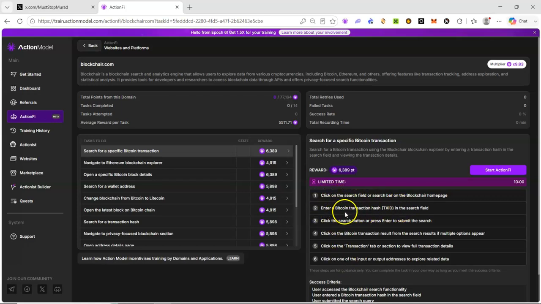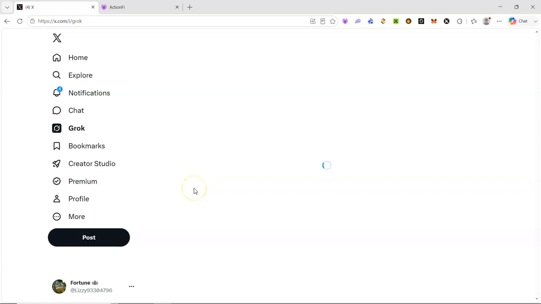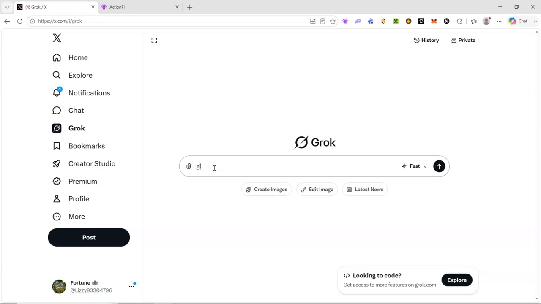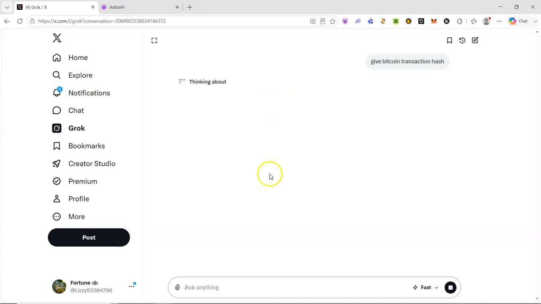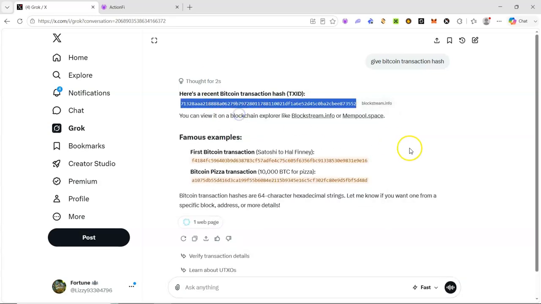Click on the search button. There is no transaction hash here. We are going to get it. If you go to the Bitcoin blockchain, you can get it, but I'm just going to ask Grok to give me one Bitcoin transaction hash. So I'll click here: give me a Bitcoin transaction hash. I'll send it. I'll just get the transaction hash to use for the first task. So this is a Bitcoin transaction hash given to me by Grok.